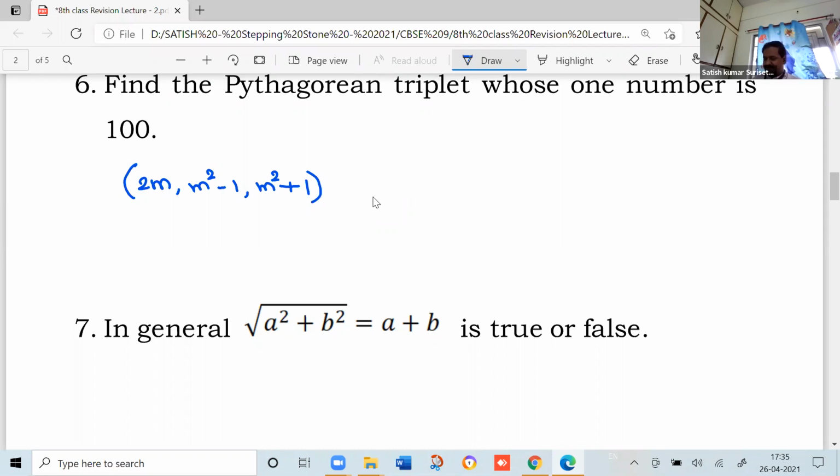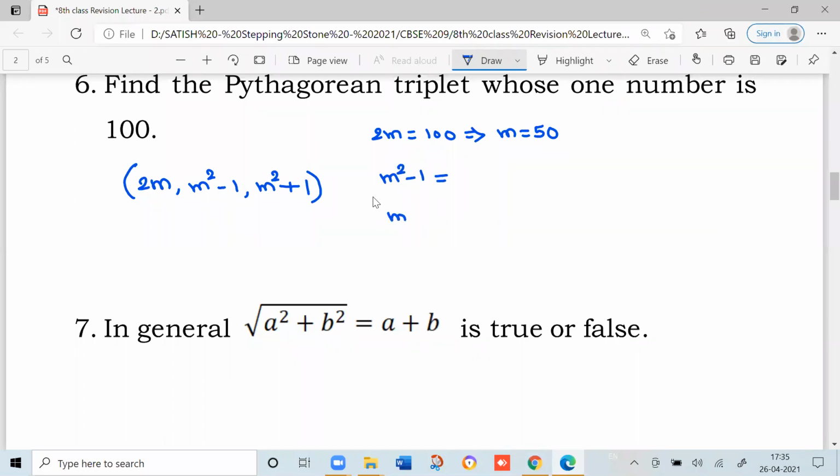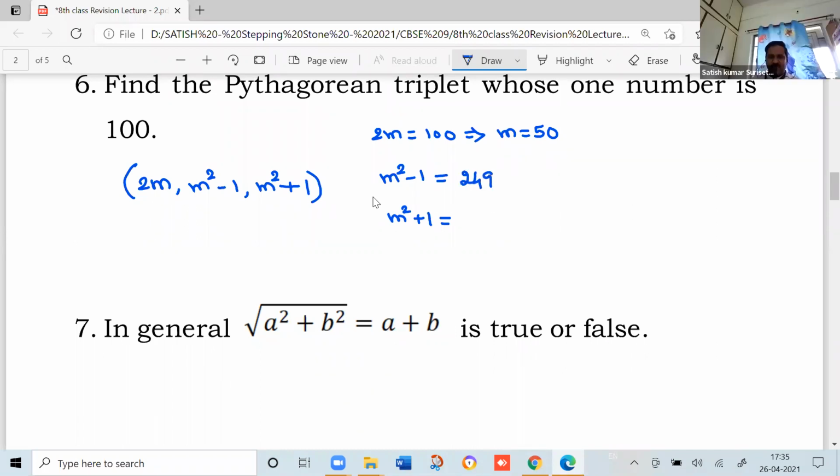Tell me, anybody. Sir, 2m. So 2m equals 100. When 2m equals 100, what is m? 50. Now we need to calculate the other numbers, m square minus 1 and m square plus 1. What is 50 square minus 1? 2499.